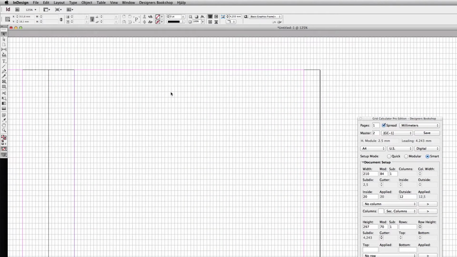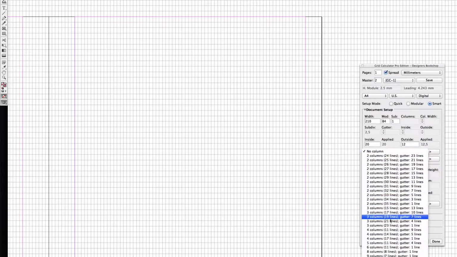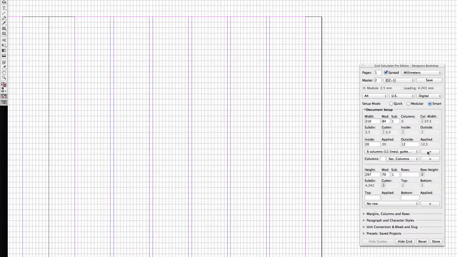So you enter your desired margin and then it finds the closest applicable value. Here I can apply my columns. I can browse here. If I hold down the shift key, I can clear all my settings here.